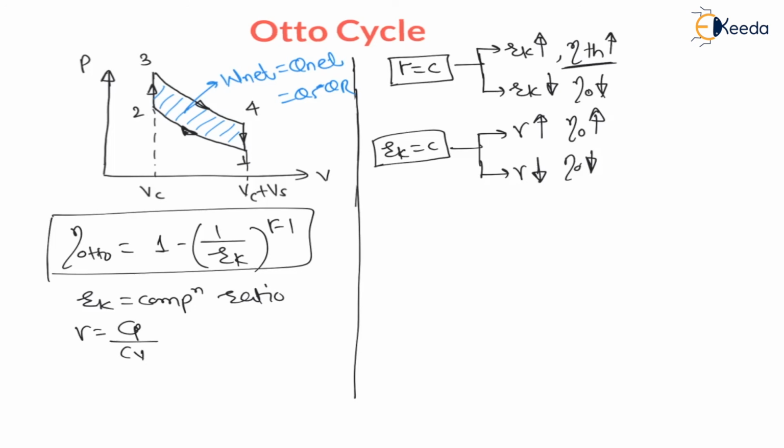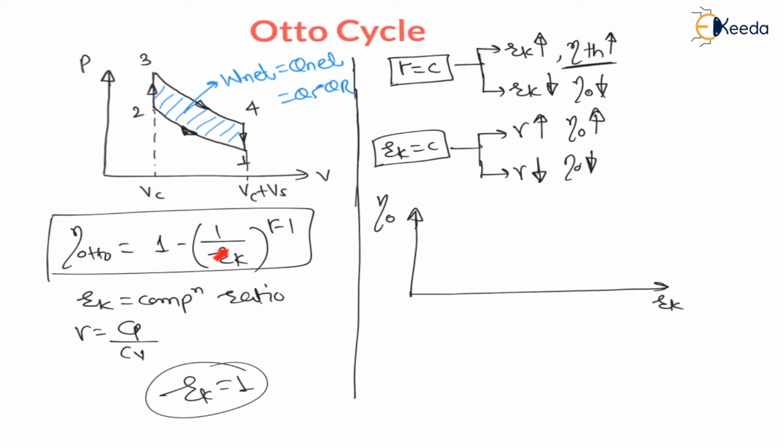So my dear students, let us understand the graph. Here is thermal efficiency of Otto cycle versus compression ratio. If compression ratio is 1, 1 upon 1 is 1, 1 power anything is 1, efficiency will become 0, which means at compression ratio equal to 1, efficiency starts from 0.